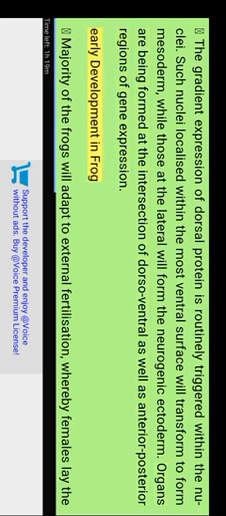Early development in frog. The majority of frogs adapt to external fertilization, whereby females lay the eggs and males externally fertilize them. Ahead of fertilization, the polarity of the egg is fixed, with dense yolk at the vegetal bottom end and the upper half marking the animal part of the egg. It must be kept in mind that the animal part has very little yolk. Fertilization occurs most frequently in the animal hemisphere of the amphibian egg.